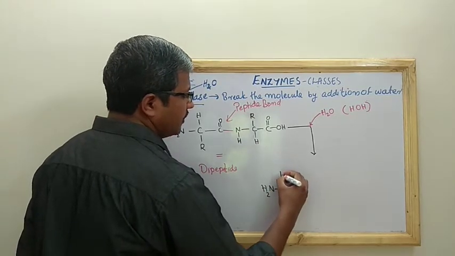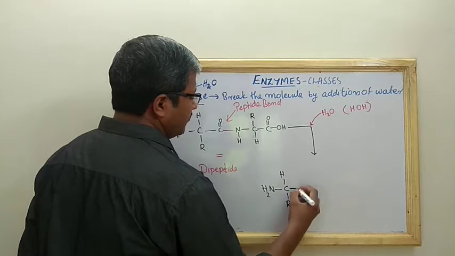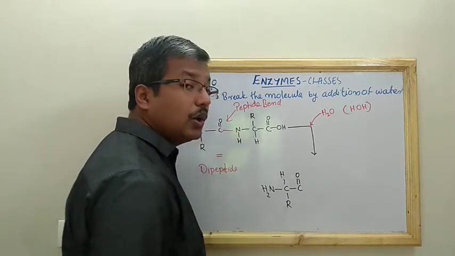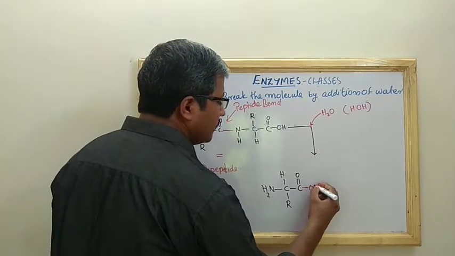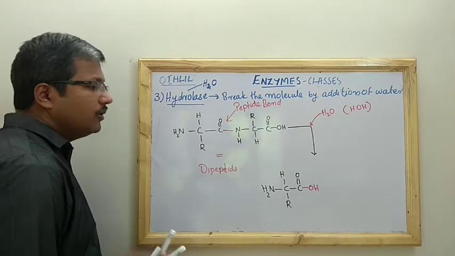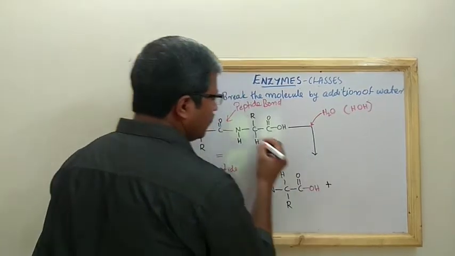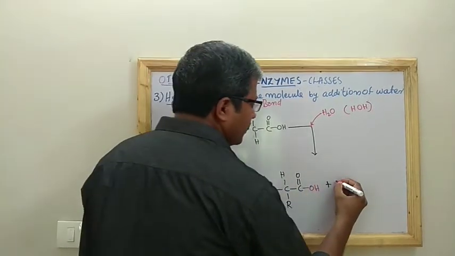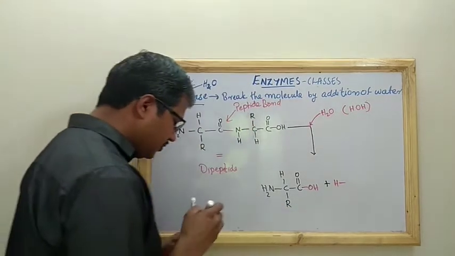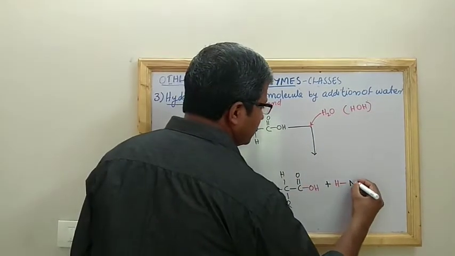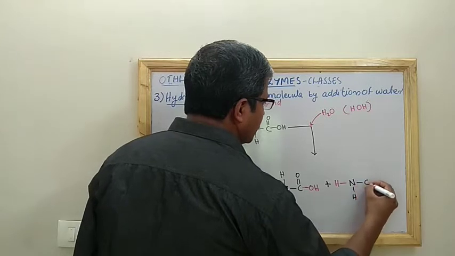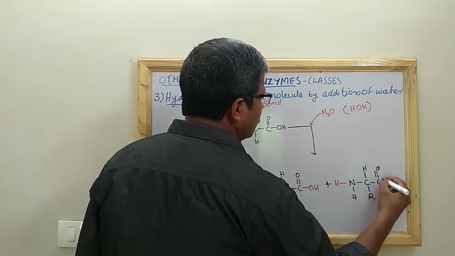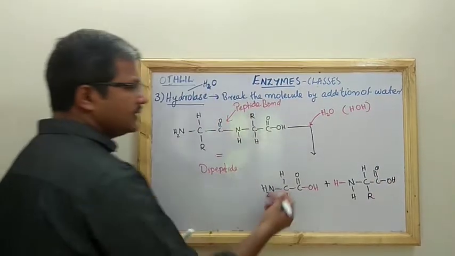Then alpha carbon, hydrogen, the side chain, and then C double bond O. And what will happen to here? Here the OH from the water will be added. OH. Now the second amino acid plus what will be added at this particular point? It will be nothing but the hydrogen. So hydrogen, and then you can find this particular nitrogen, hydrogen, carbon, hydrogen, side chain, and C double bond O, OH. So you can see two amino acids.